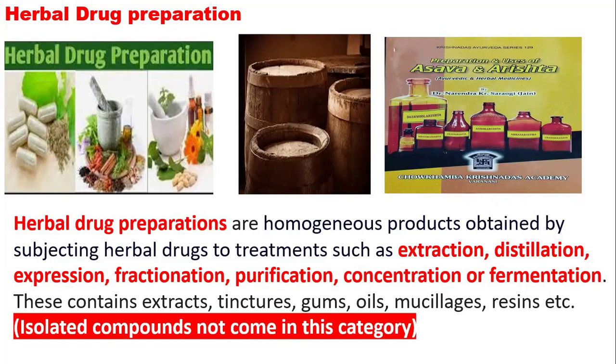So these contain the extracts. You are going to prepare the extract also. Then tinctures. Then you are going to prepare the gums or isolate the gum from the plant. Then extract the oils, then mucilage, resins, likewise. But the isolated components must not be there in case of any type of herbal drug preparation. Hope all of you understand till now.